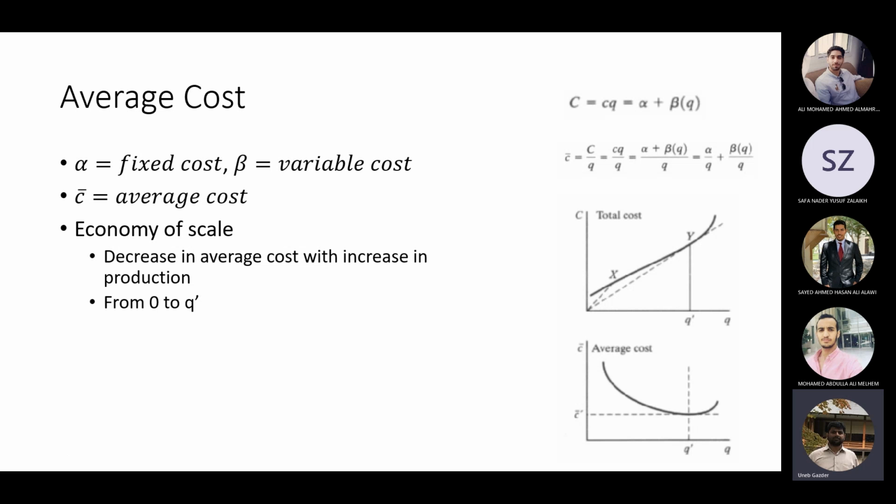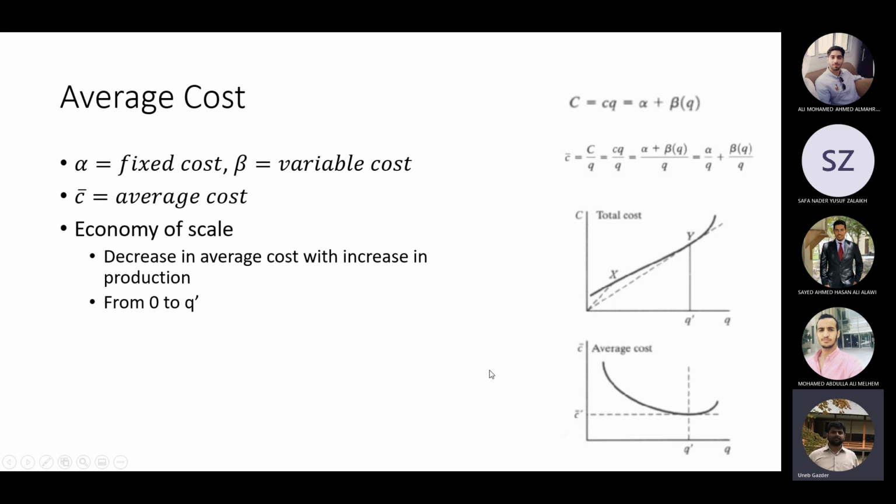So up to point Q dash, the economy of scale is maintained, where you are increasing the number of output units and the average cost is decreasing.